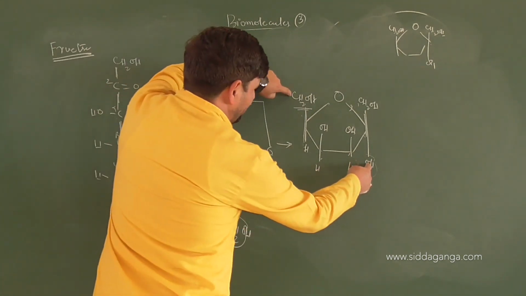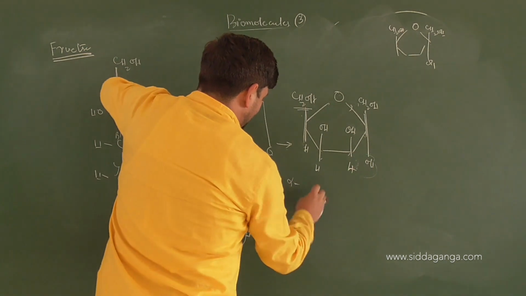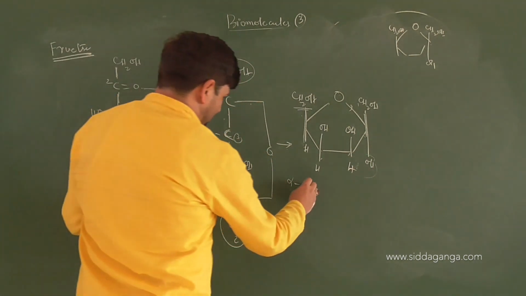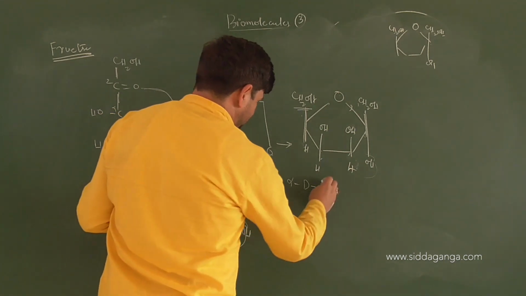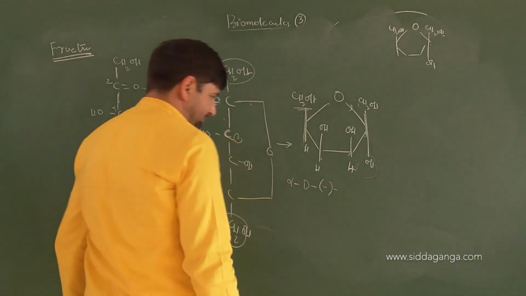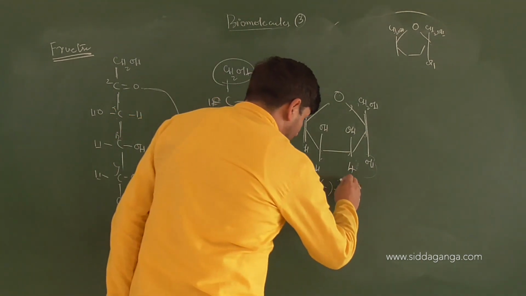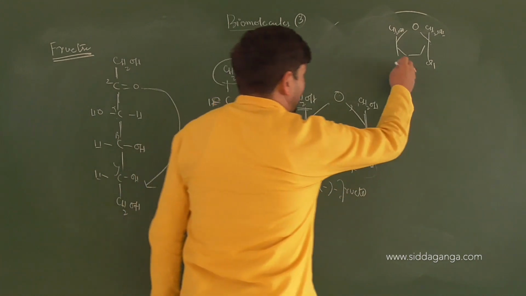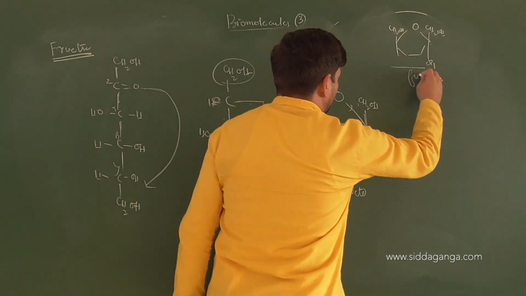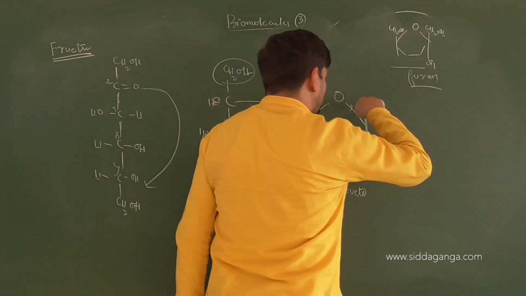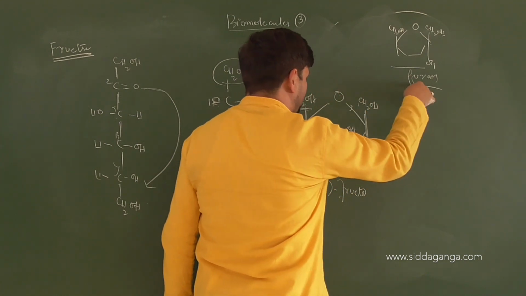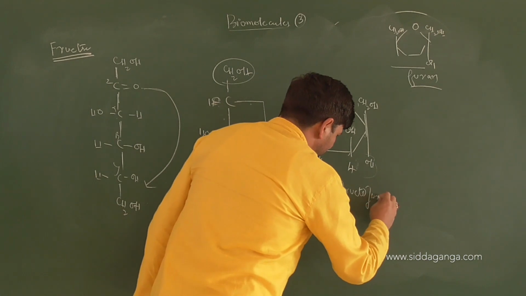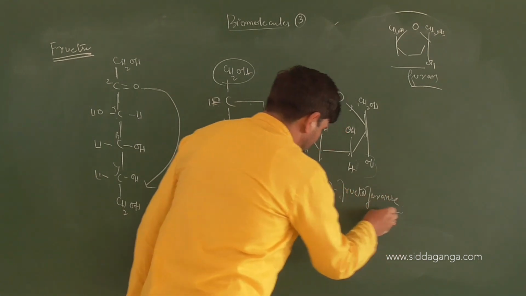This is alpha or beta form, this is alpha, so we'll write it alpha, D or L form. It was on the right side, right? D, alpha D, then rotation is minus, alpha D minus. But this is the fructose form. This matches with the structure of what? Furan, which is a 5-membered ring including oxygen, 4 carbons and 1 oxygen. This is the furan form of fructose, so fructofuranose will be the name of this.